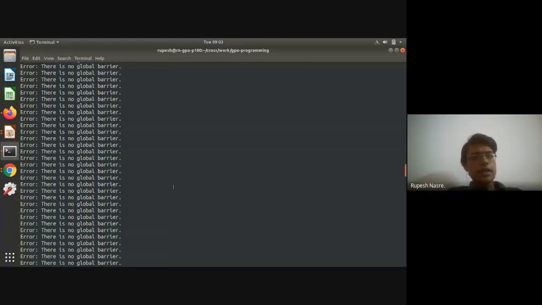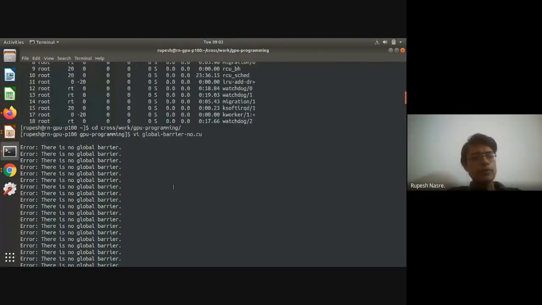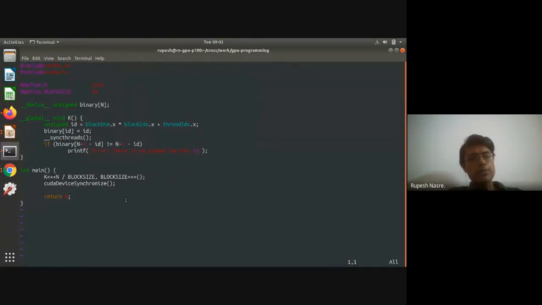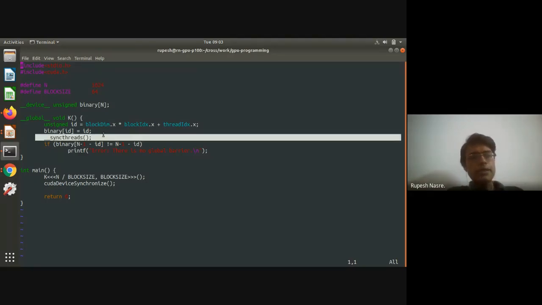right? And that is likely to get printed by lots of different threads. I have not printed the else part, so that will also be true for some threads, but this can also happen with a lot of threads. So what this indicates is that syncthreads is insufficient for us, and we will have to do something more than that, and that is where the global barrier implementation comes into play, where I would like to have a global barrier at this place. And that we said can be nicely implemented using atomics. So let's look at that code.